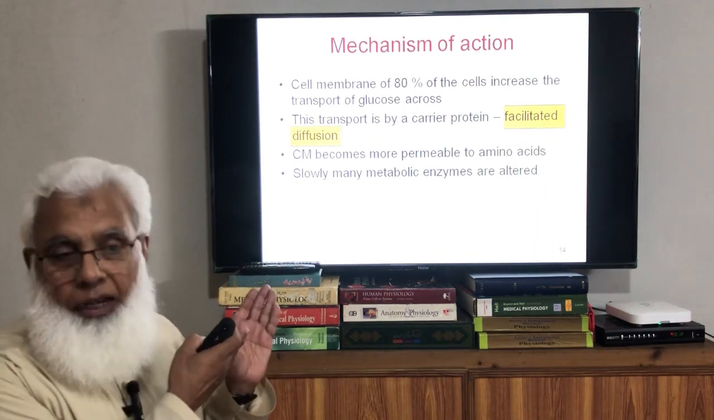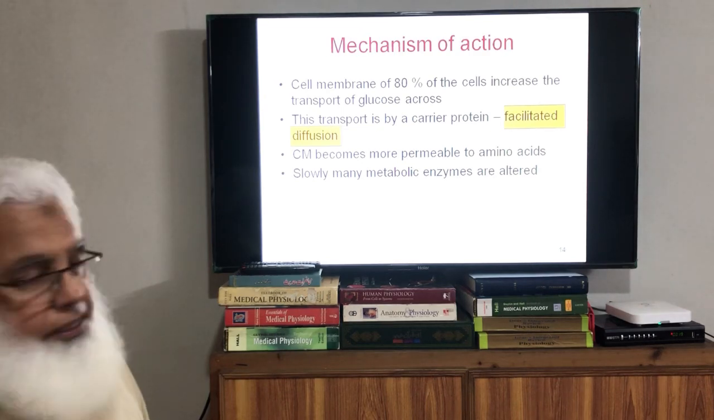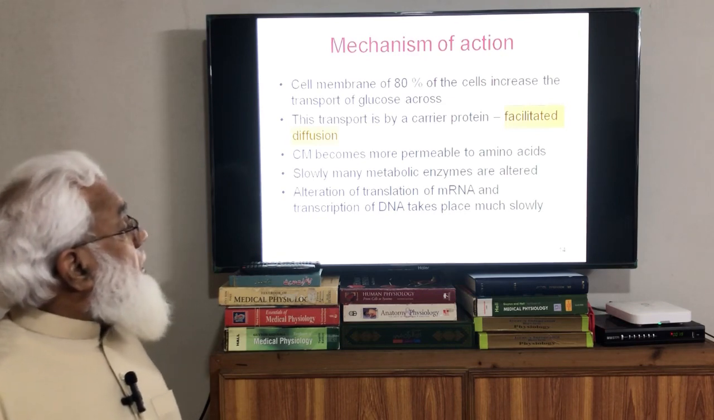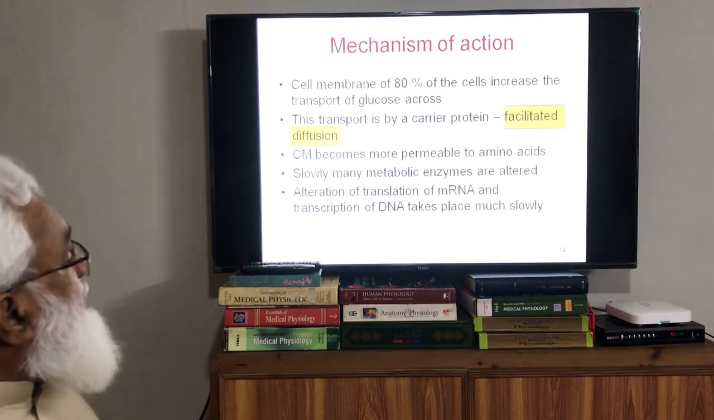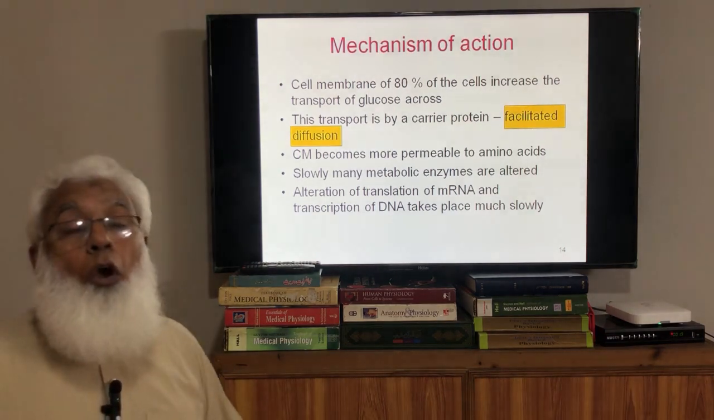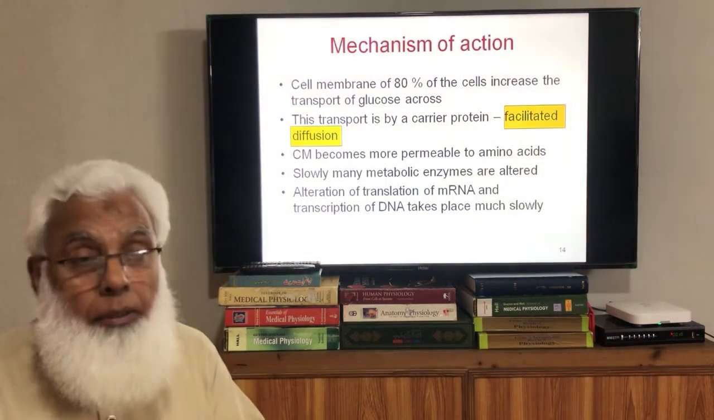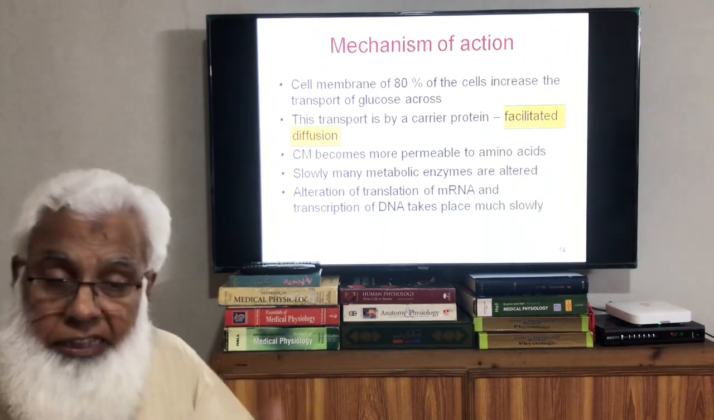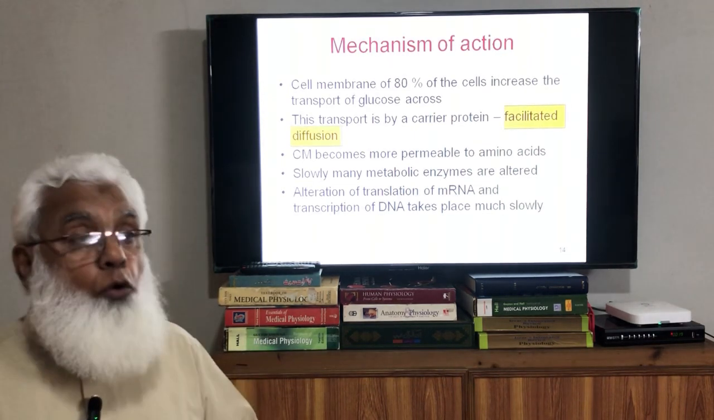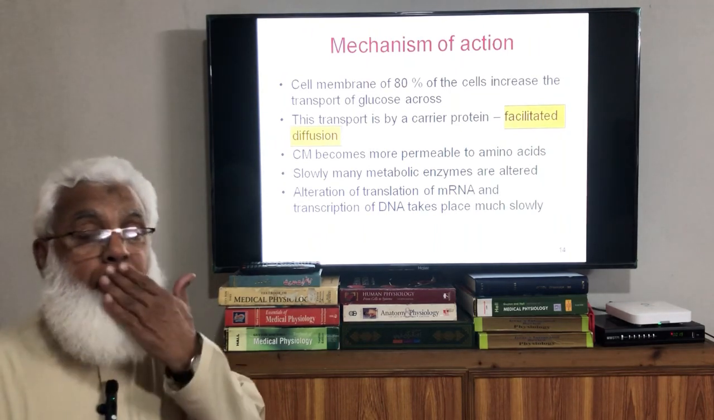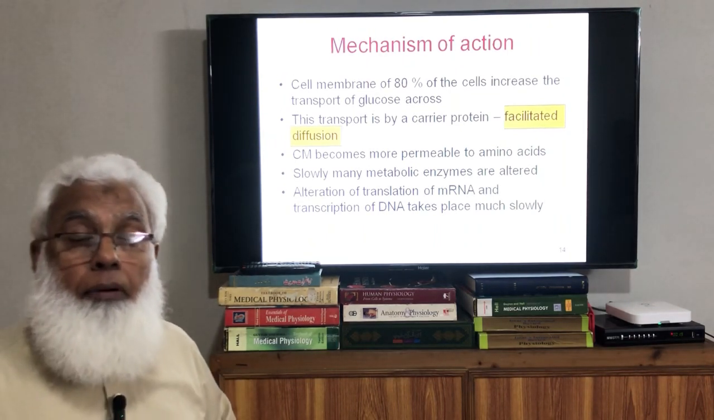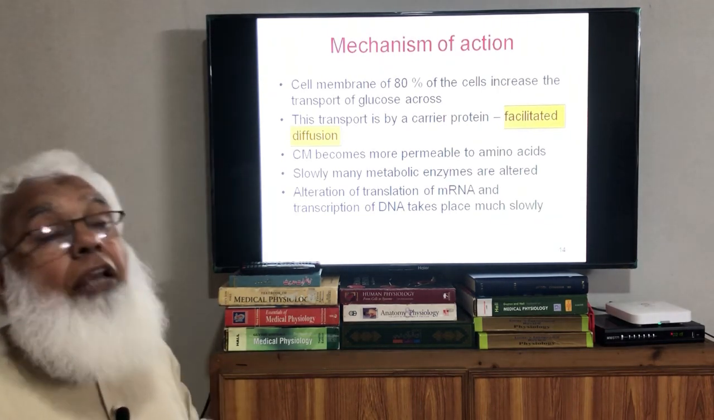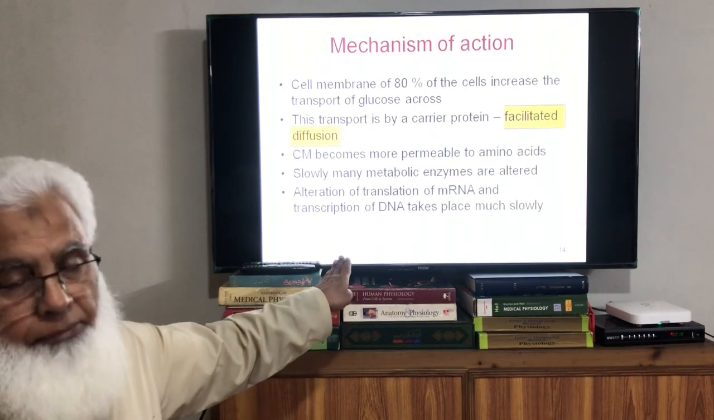Later on, as we saw in the diagram, many enzymes in the cells are altered and there is a change in metabolism. Alteration of the translation of messenger RNA and transcription of DNA takes place much more slowly. The enzyme systems that have to be synthesized inside the cell, for example glycolytic enzymes, glycogen synthesis, and conversion of glucose into fats, those enzymes are to be activated, so that will take more time.